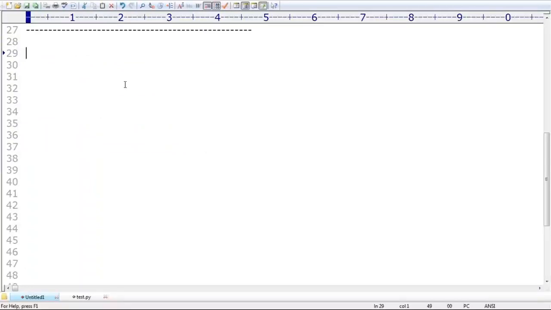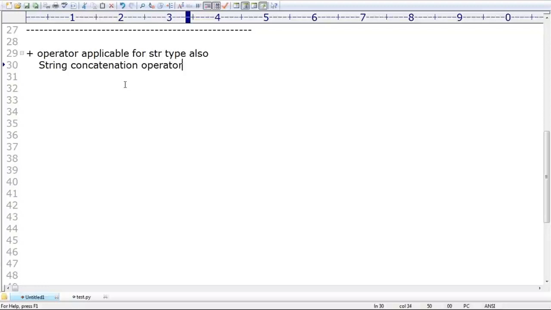Next, one more small thing I have to explain, sir. Plus operator means what? Arithmetic addition operator, correct? The plus operator is applicable for str type also. Remember this one. In that case, it is considered the string concatenation operator. Do you know whether it is available in Java or not? In Java, happily we can use plus operator for strings, no problem at all.